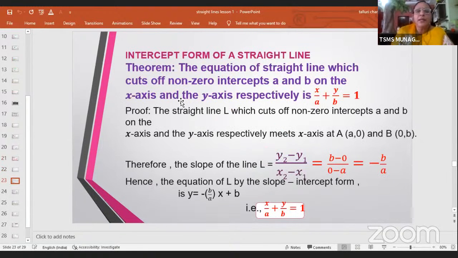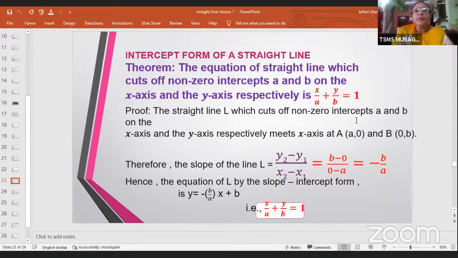Now, how do we get the equation? The intercept form of the equation is x by a plus y by b equal to 1. So the equation of the straight line, which cuts off non-zero intercepts a and b on the x-axis and y-axis respectively, is x by a plus y by b equal to 1. This is another famous form that we have to remember. Now, how do we get this?